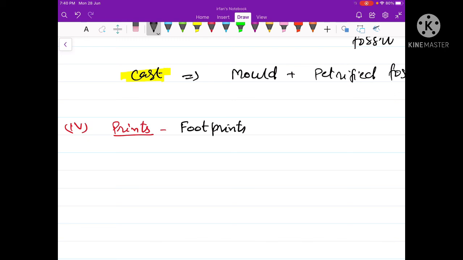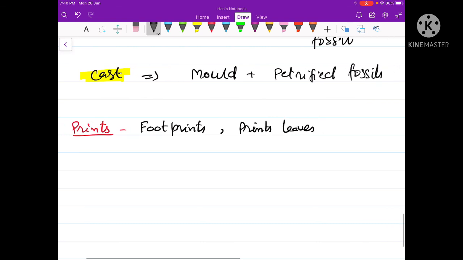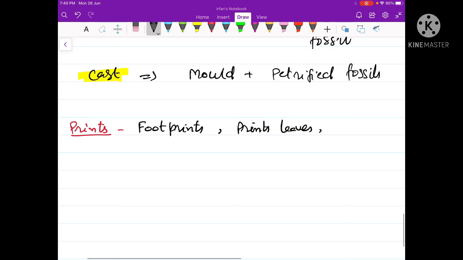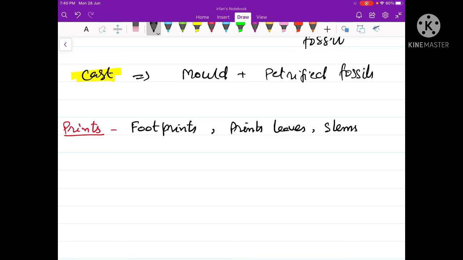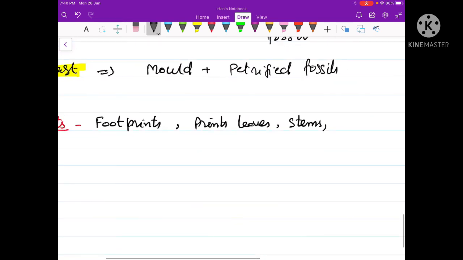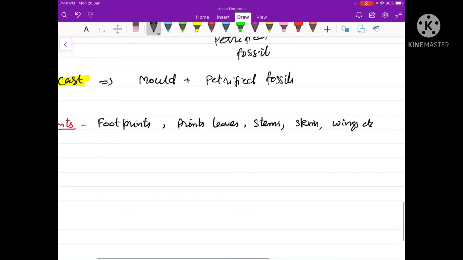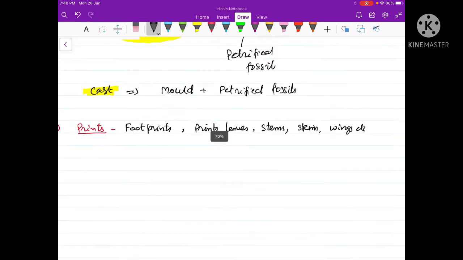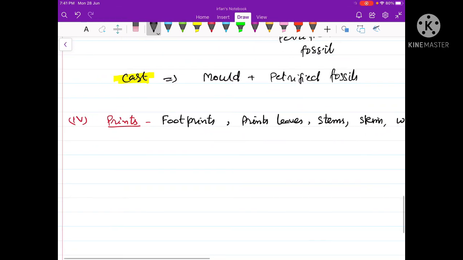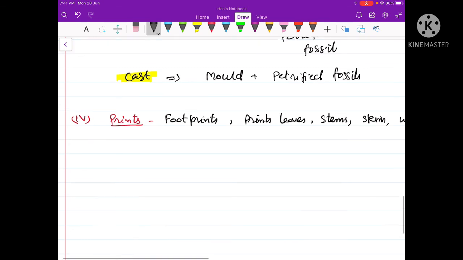Some prints are also in the form of the prints of the leaves. In case of plants, the prints of the leaves have also been fossilized. Similarly, sometimes the stems of the plants have also been preserved. Similarly, among animals, the prints of skins and wings of certain animals have also been preserved in the form of the fossils. So such type of fossils are called as the prints.